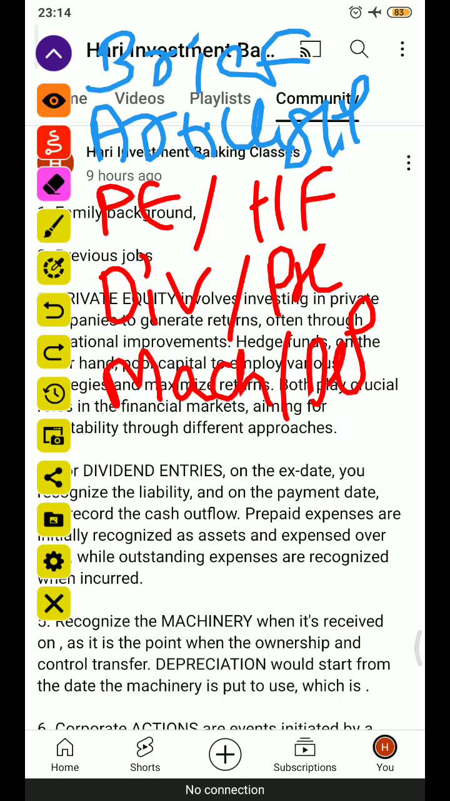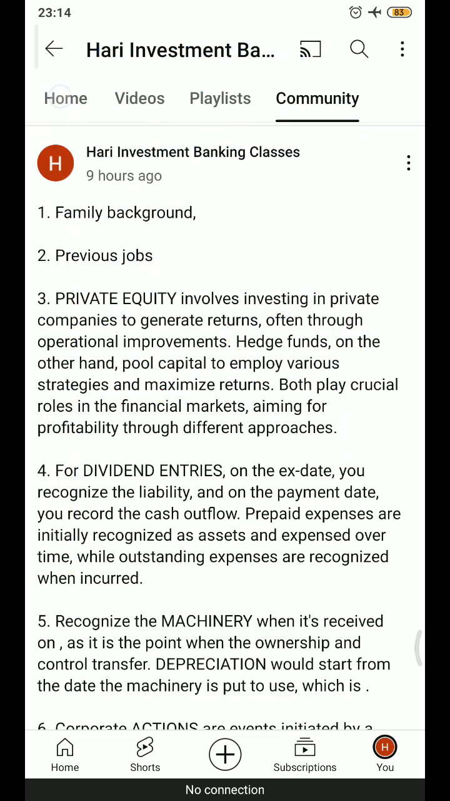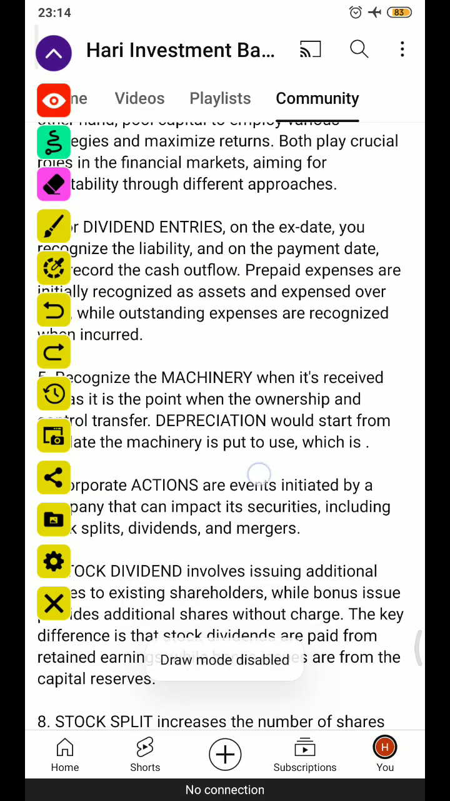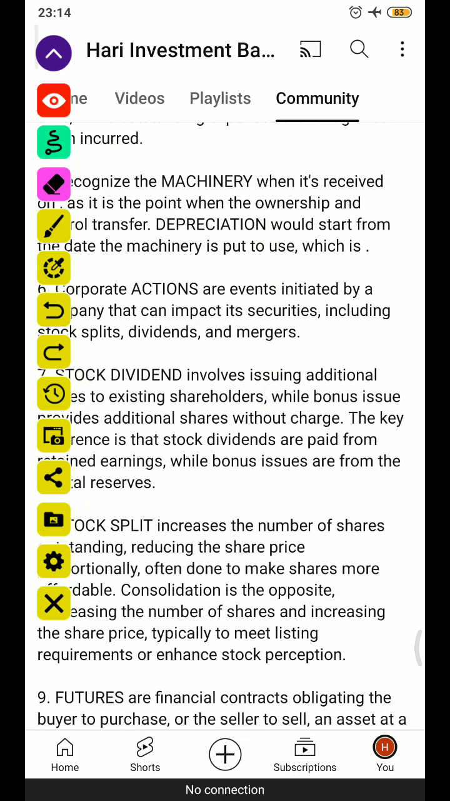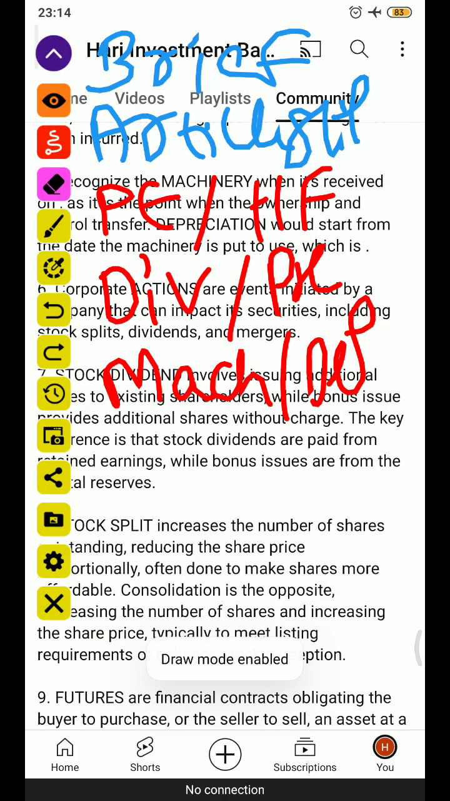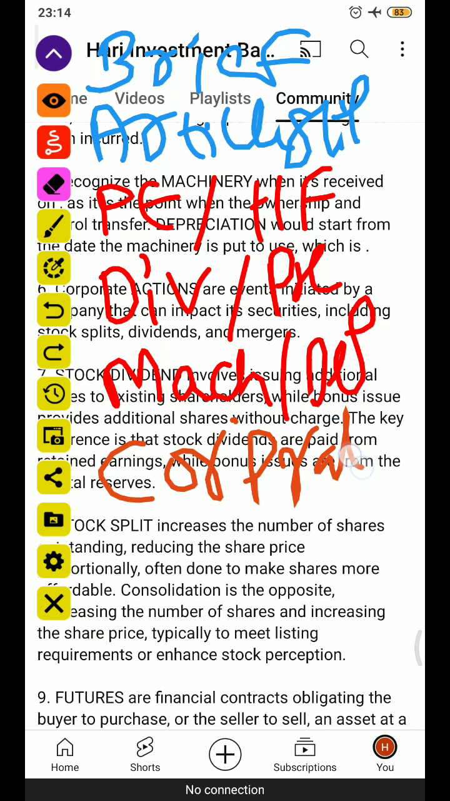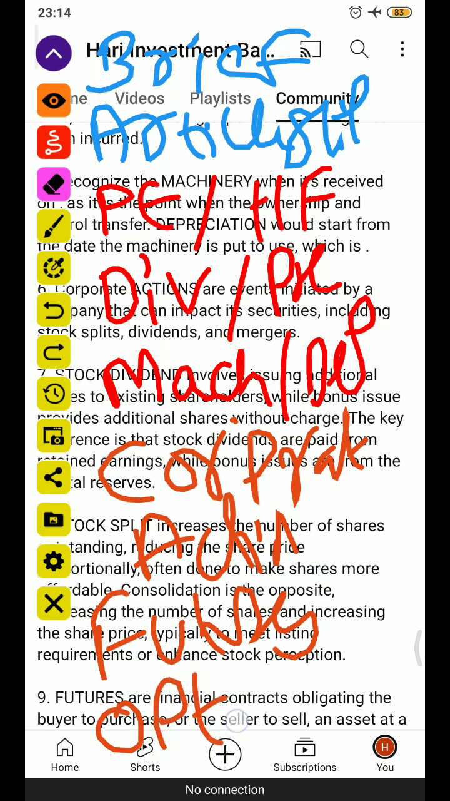So purchase date, execution date, order date, and put-to-use date. They may ask when you recognize the machinery and the date of depreciation, and what the corporate actions are. So what corporate actions are there, and the difference between stock dividends and bonus issues. What is meant by stock dividend, what is meant by bonus issue, and the difference between stock splits and consolidation. What does stock split mean, what does consolidation mean, and why the company will do a stock split and consolidation.